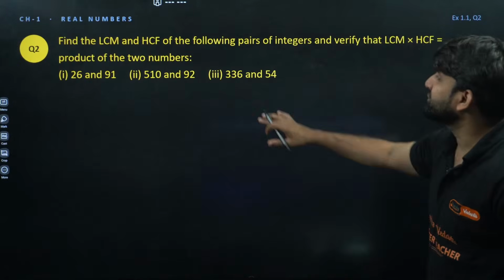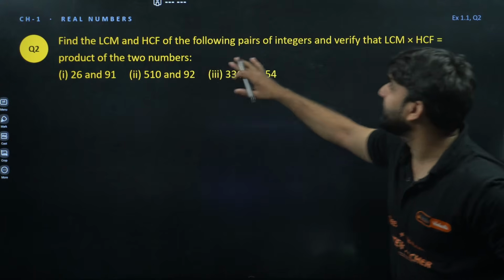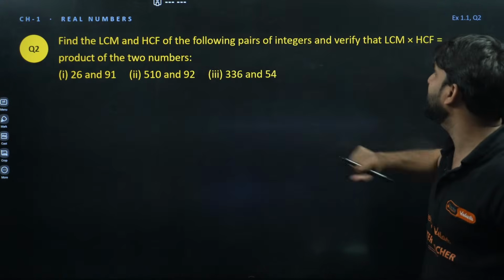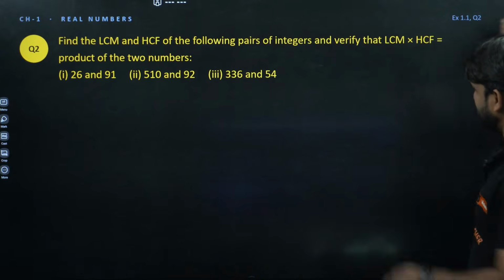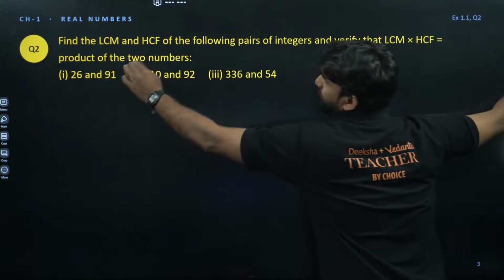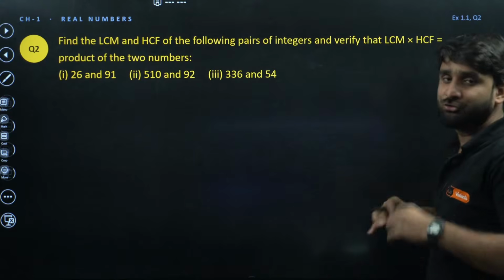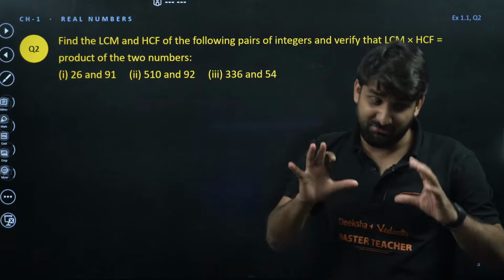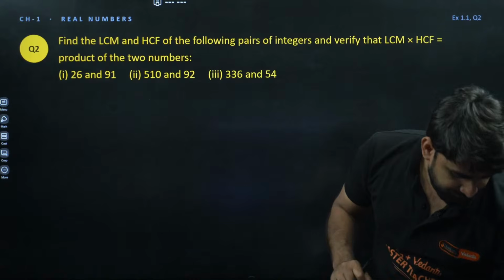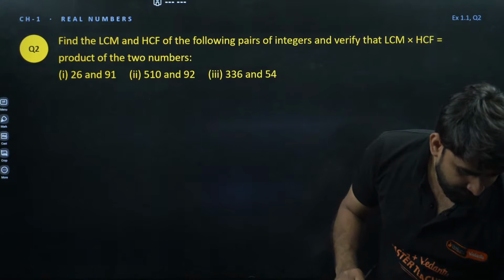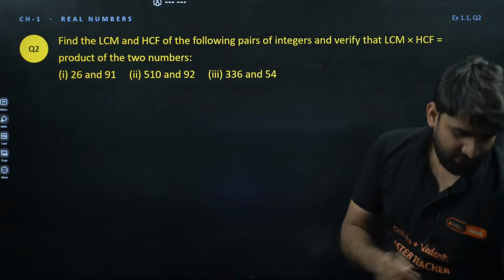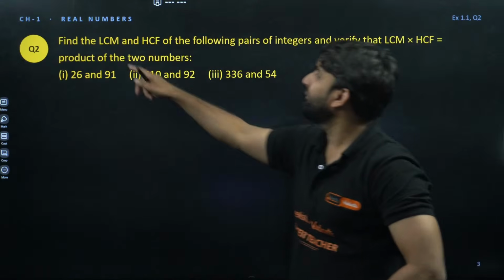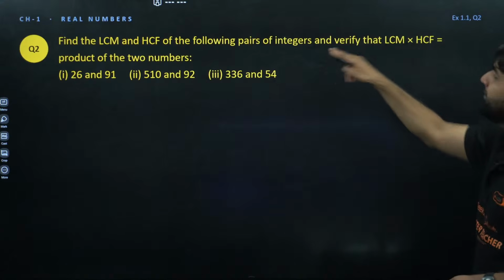So look at the question. Find the LCM and HCF of the following pairs of integers and verify that the product of LCM and HCF is equal to the product of the integers itself. So let's check how to find HCF and LCM, my dear. Find the LCM and HCF of the following pairs of integers.